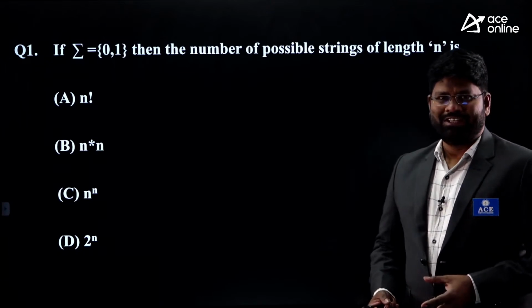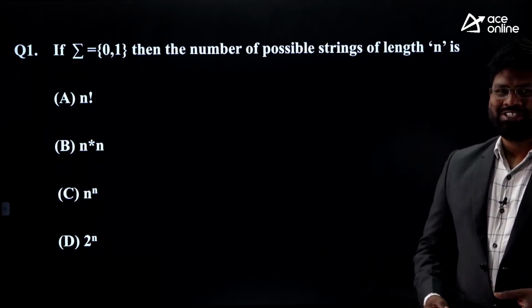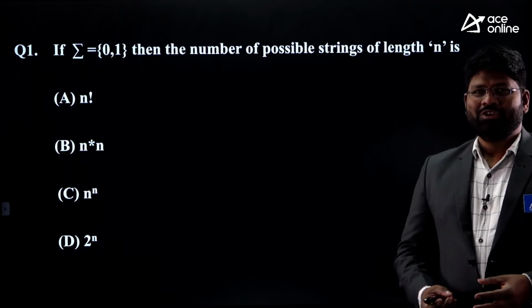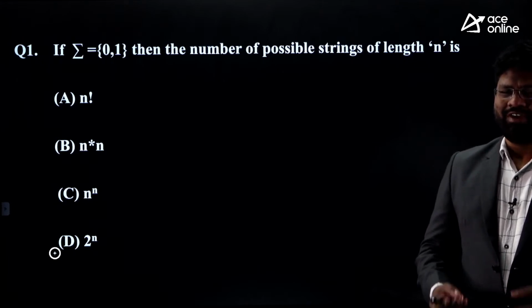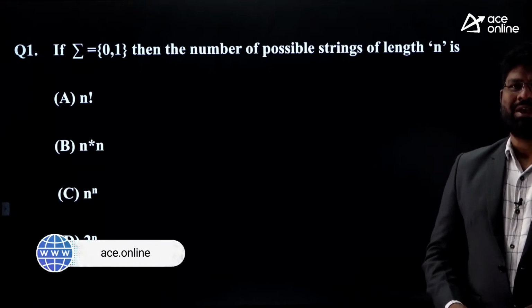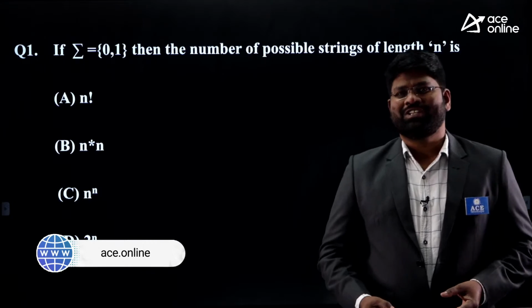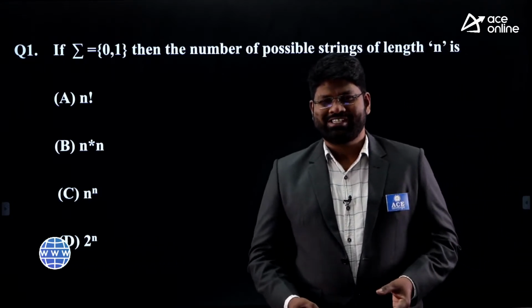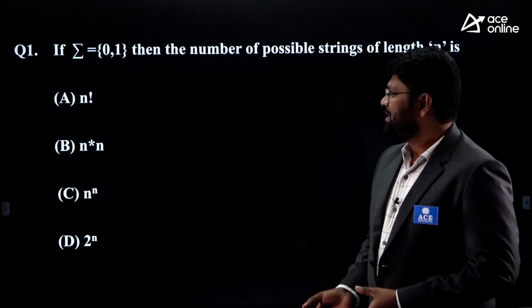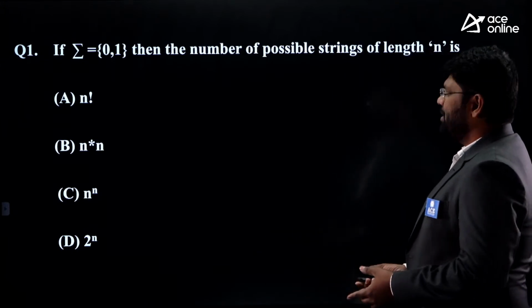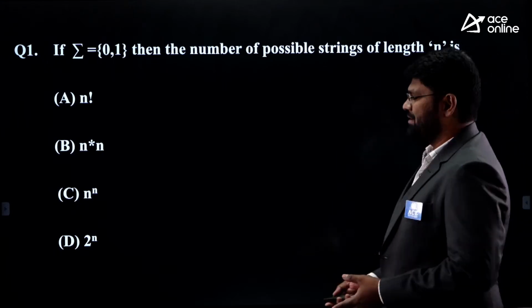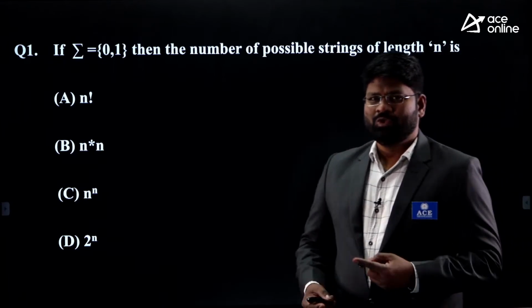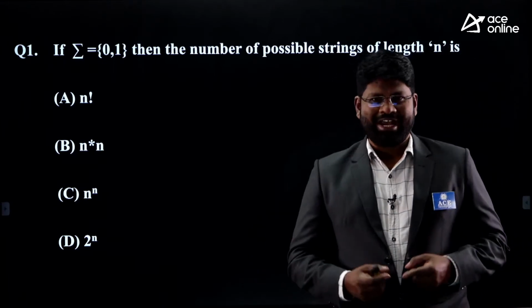This is a question on the fundamentals. I told you in yesterday's live session that though you don't have a title in the syllabus as fundamentals, the terminology and foundational concepts are very important. You can expect 1 or 2 questions on this area, so I wanted to present the model of questions on this area. If you have sigma equivalent to {0, 1}, how many strings are possible of length n? To find this answer, kindly work with me.